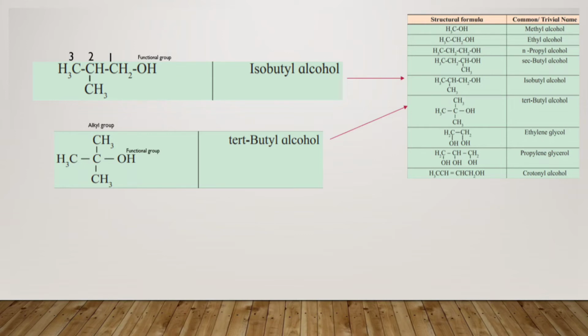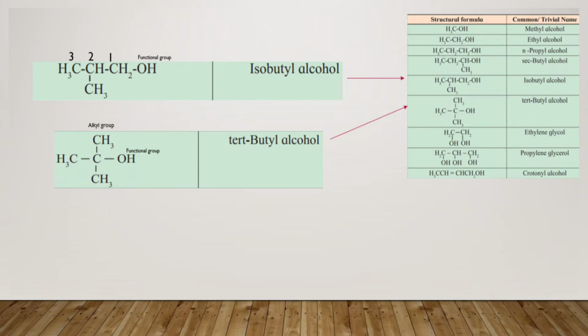The next one you have is CH3CHCH2OH, and over here you can see that at the second carbon you have the presence of a CH3 group, and the functional group, an alcohol group, is present at the first carbon.